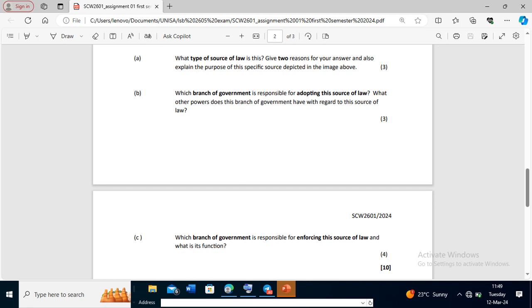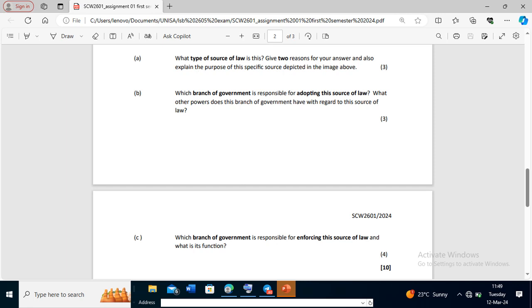So for this one, let me just answer this question. I do believe that I've explained it thoroughly. So go to 2.2.3, and out of those things, the ones that I know are the constitution, legislation, case law, common law, administrative practice, which is customary, and then Ubuntu and international laws. So the correct one is the legislative. I'm going to say legislation or statutes.